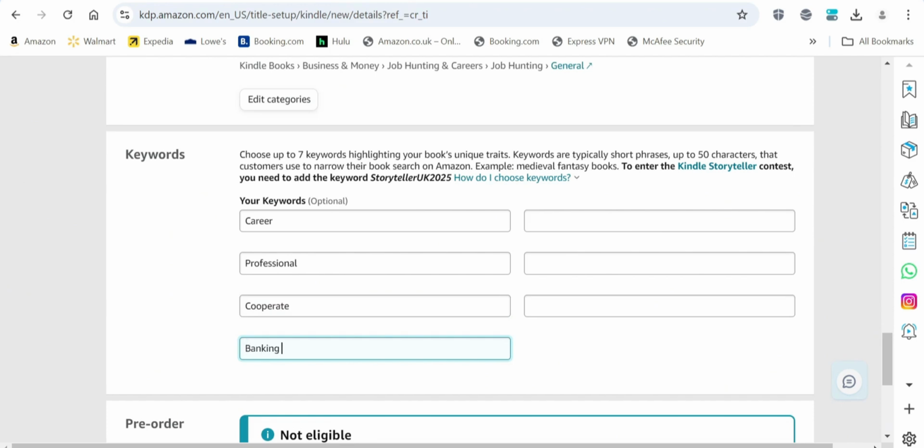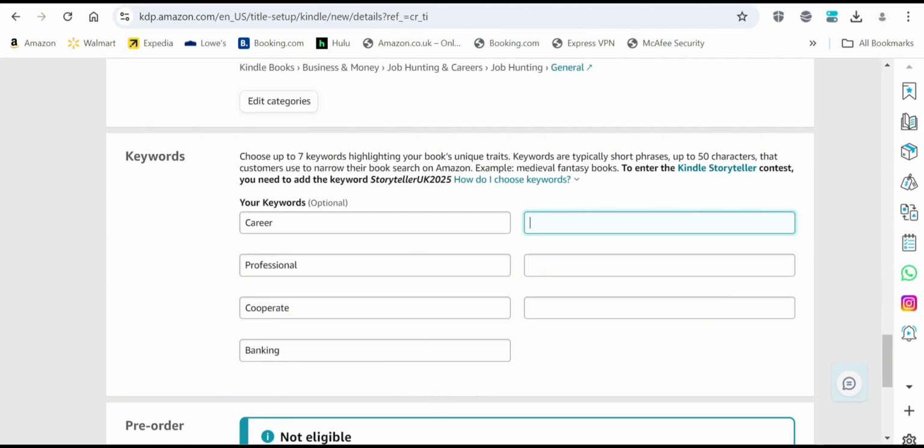So these are keywords that describe the book that we've just created. And you can say career growth, you can put in promotion and career advancement. These describe the book that you've written.